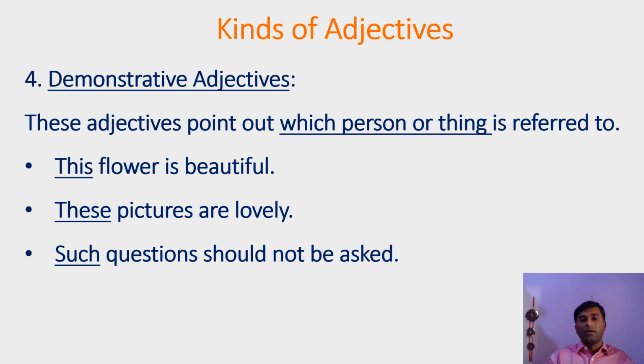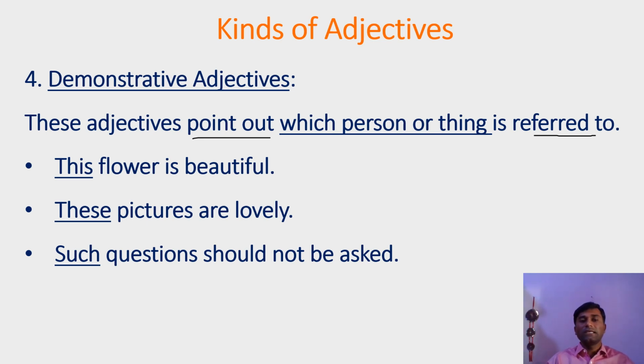Friends, there is another group of adjectives which is called demonstrative adjectives. Now they demonstrate something. They point out something. So here, pointing out which person or thing is referred to. And these types of adjectives are called demonstrative adjectives.